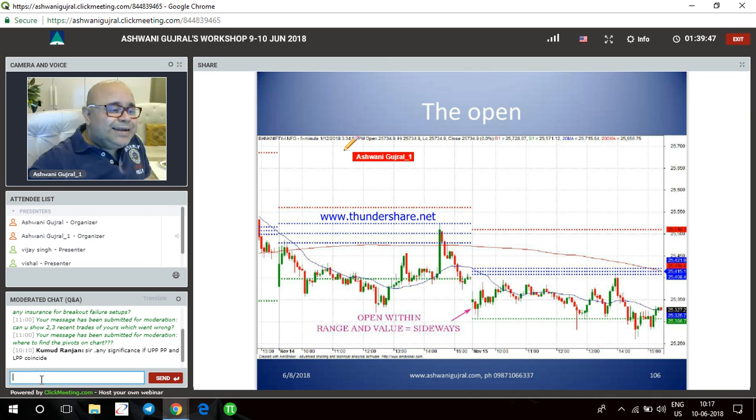There are 3 conditions: open greater than R1, or less than S1, and greater than central pivot range. So it opens beyond everything. That is a trend day. Open greater than CPR